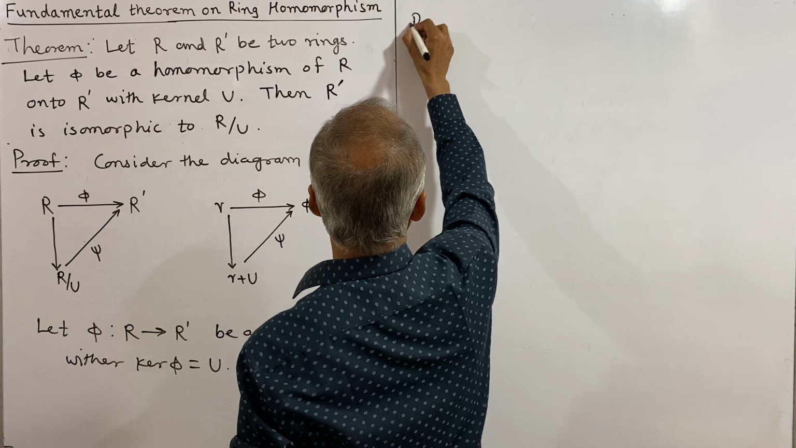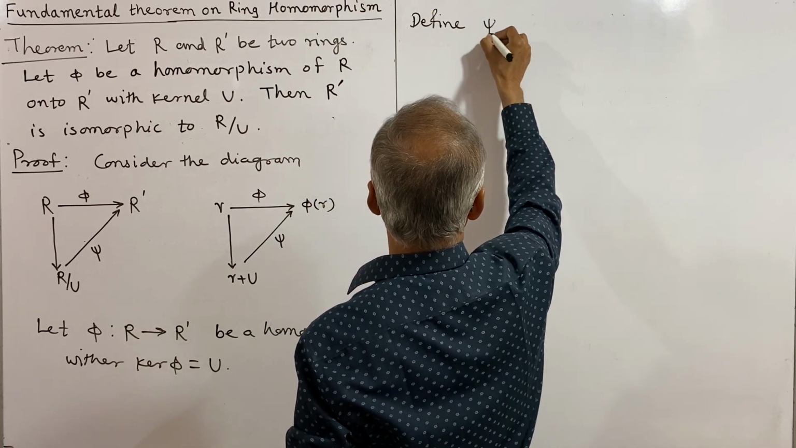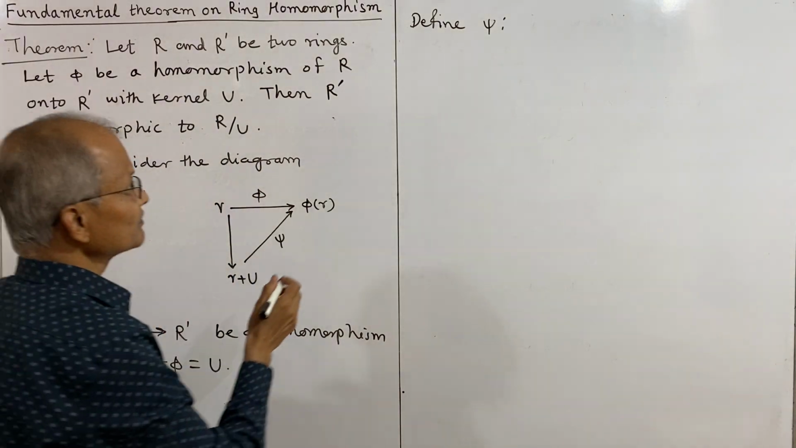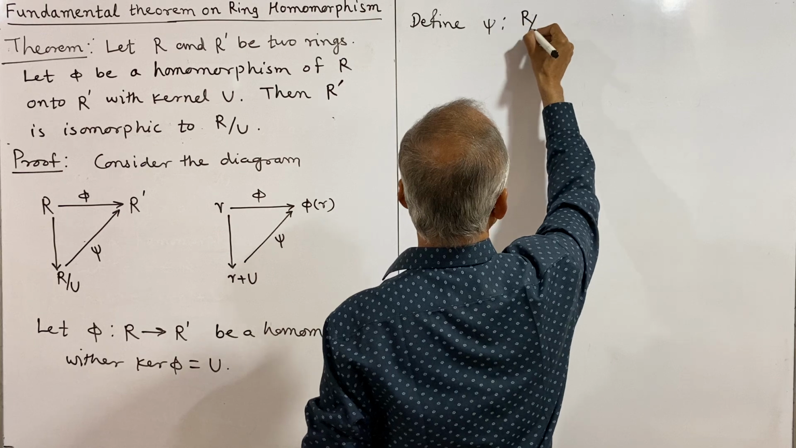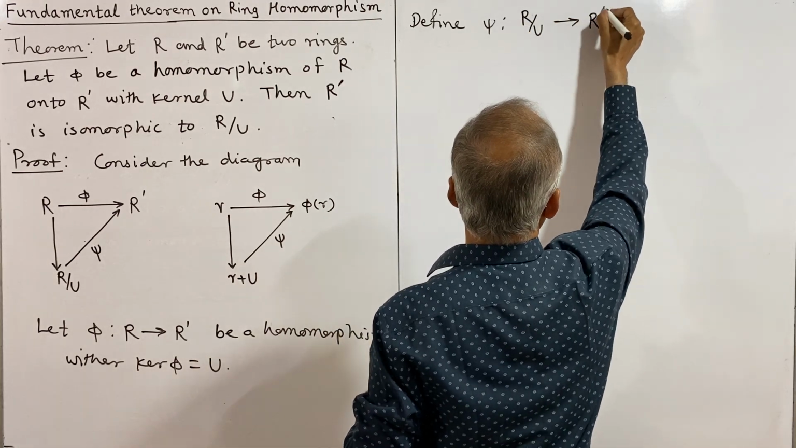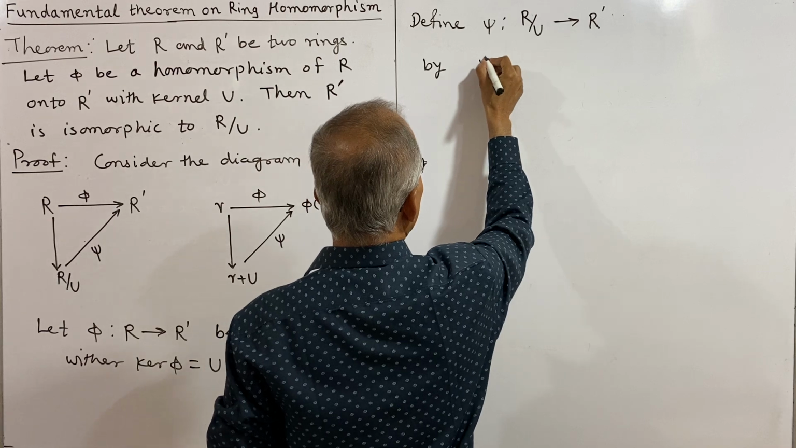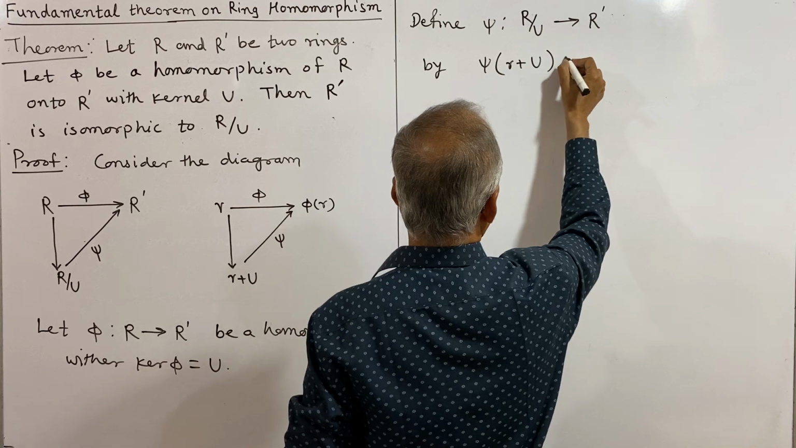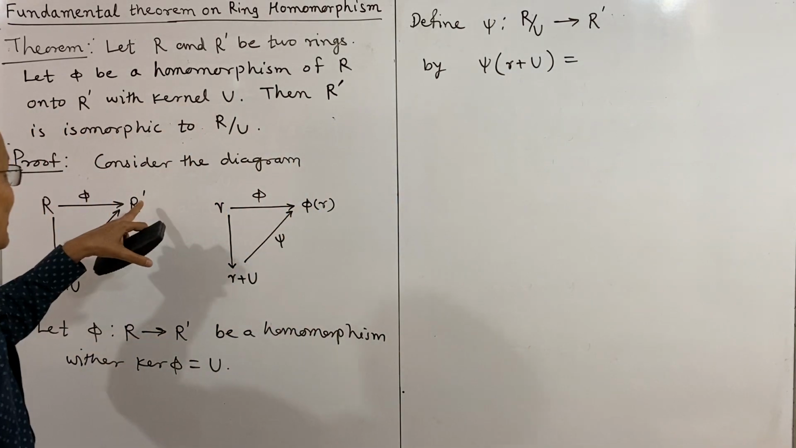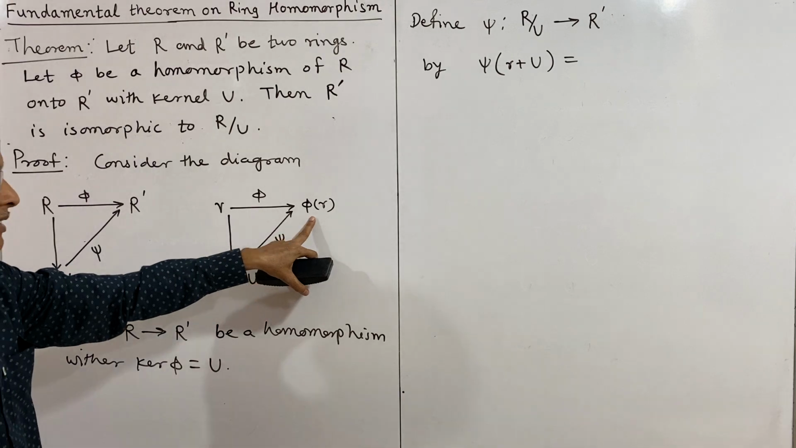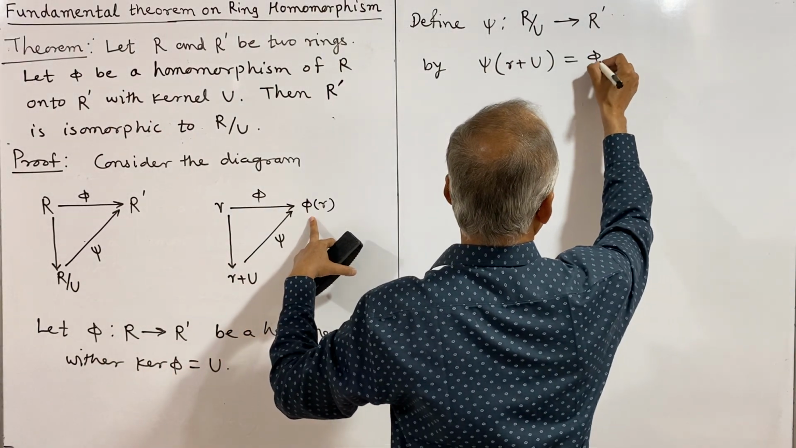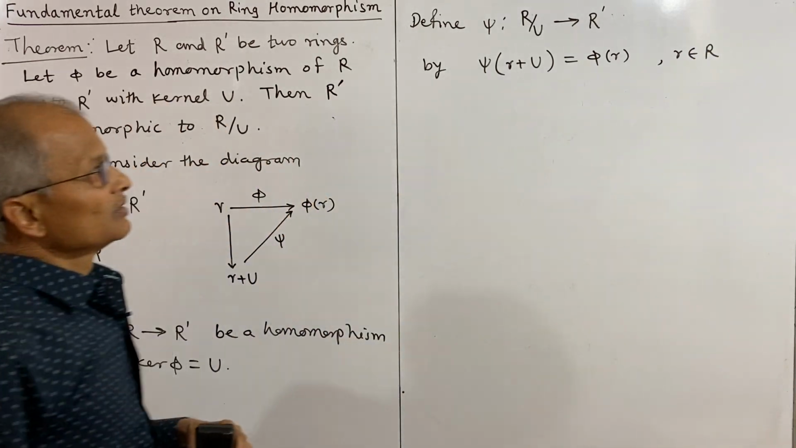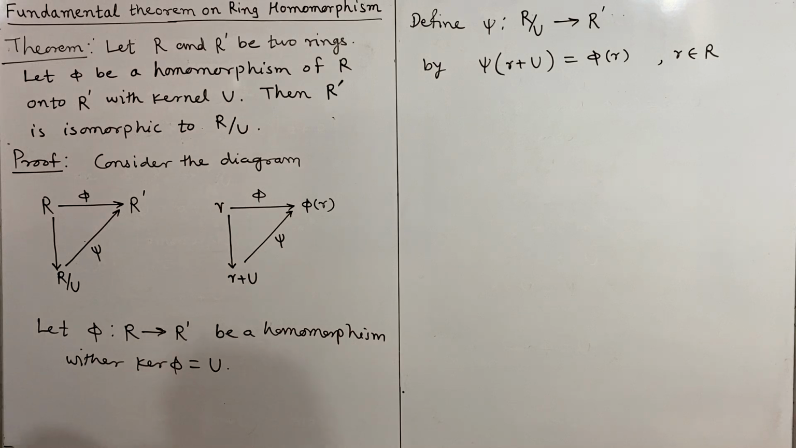Define psi from this set R by U to R prime by psi of the element R plus U in R by U is equal to the element in R prime, that is phi of R, where R belongs to R. So this is our new mapping, and now we shall prove this mapping.